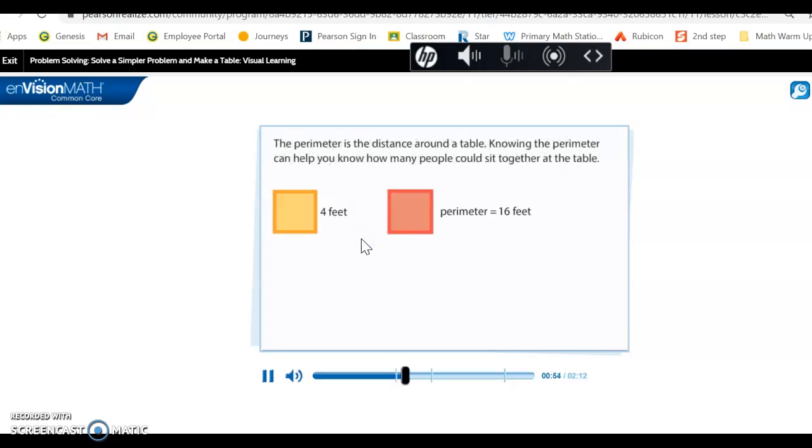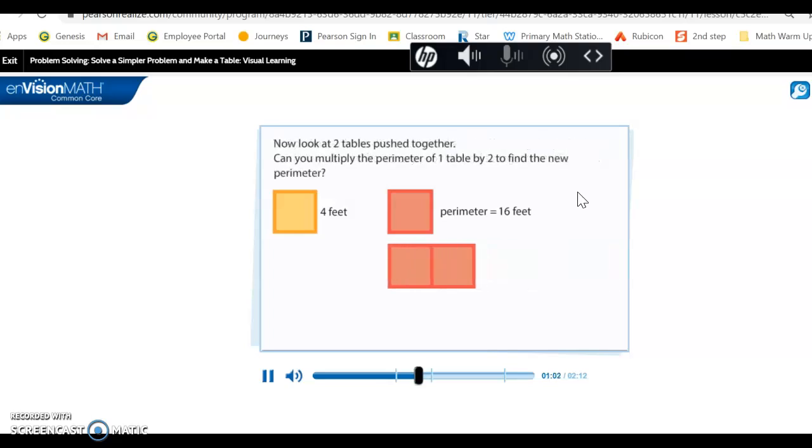The perimeter is the distance around the table. Knowing the perimeter can help you know how many people could sit together at the table. Now look at the two tables pushed together. Can you multiply the perimeter of one table by 2 to find the new perimeter? Do you think we could just take 16 and multiply 16 times 2?